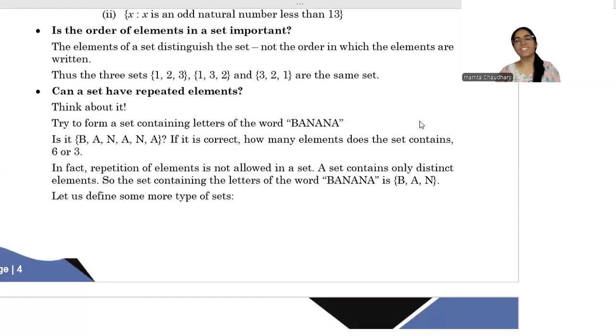Hello everyone. In yesterday's video, we have seen finite set and infinite set. So now in today's video, we are going to learn a few more properties or different types of sets. Are you all ready? So let's dive in.